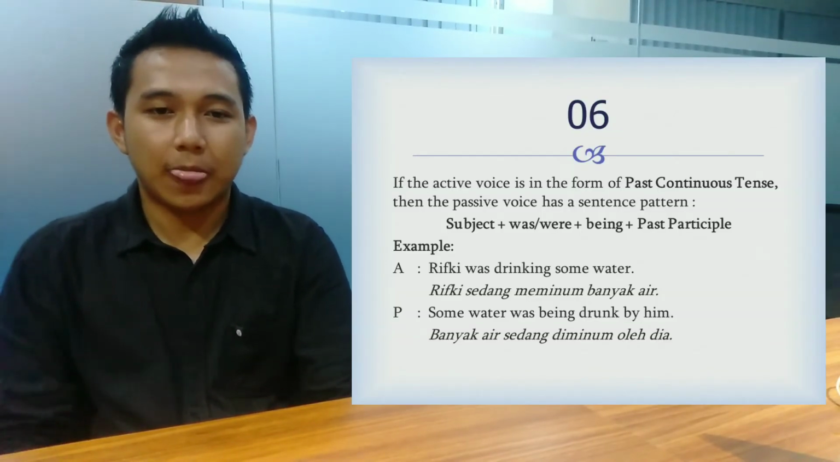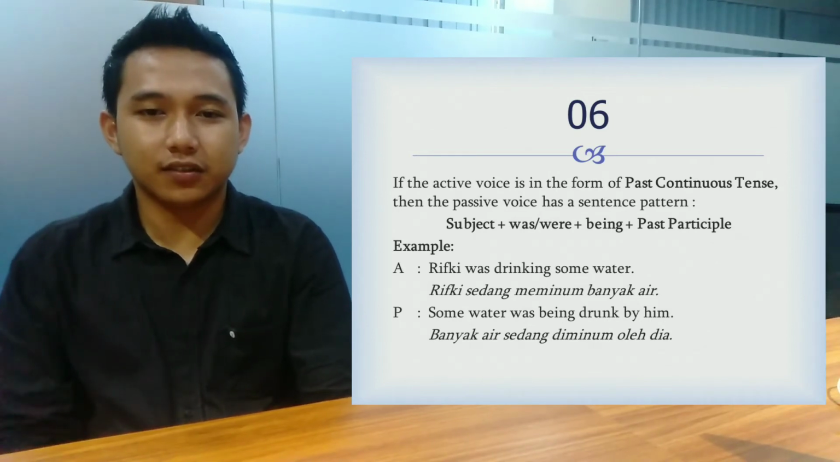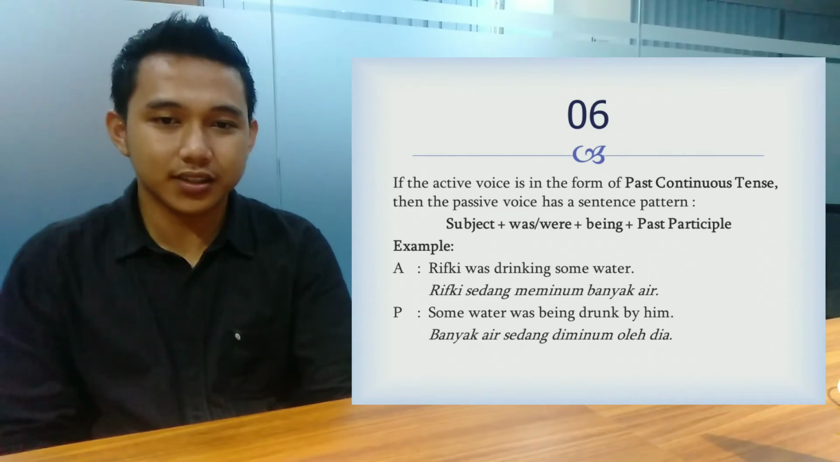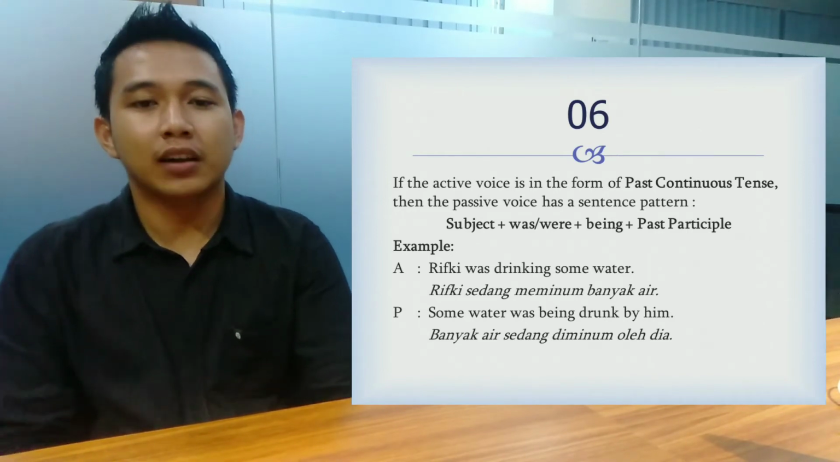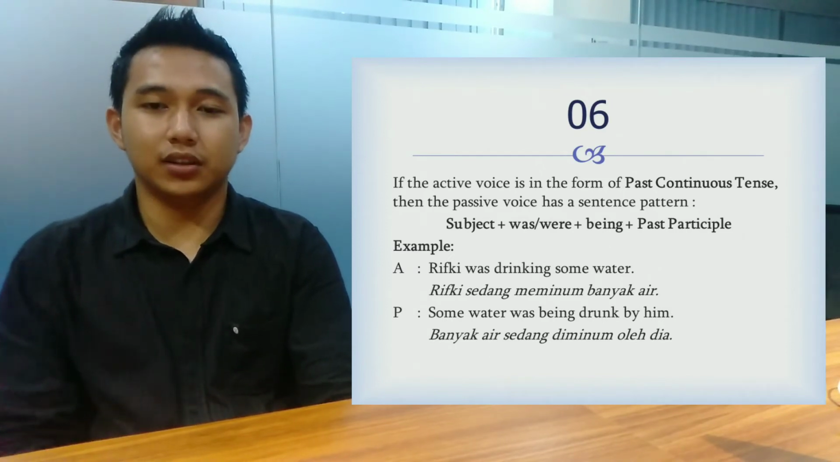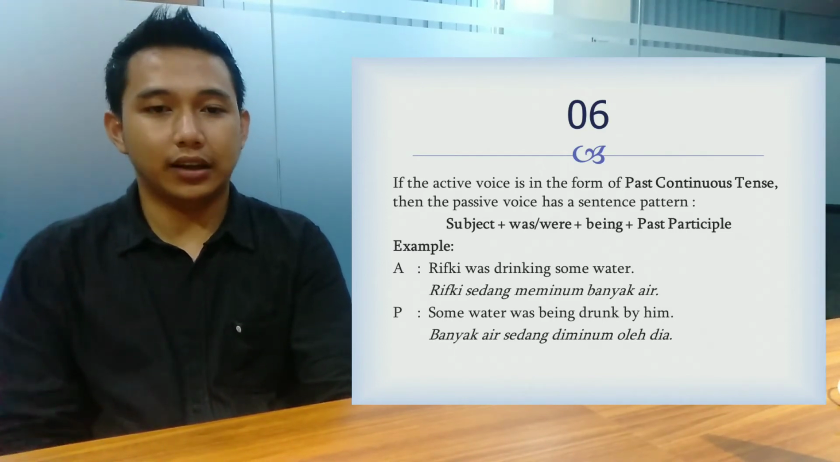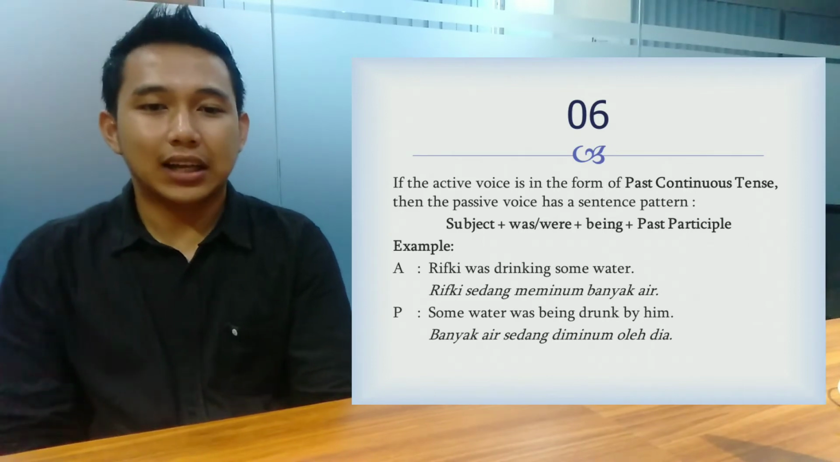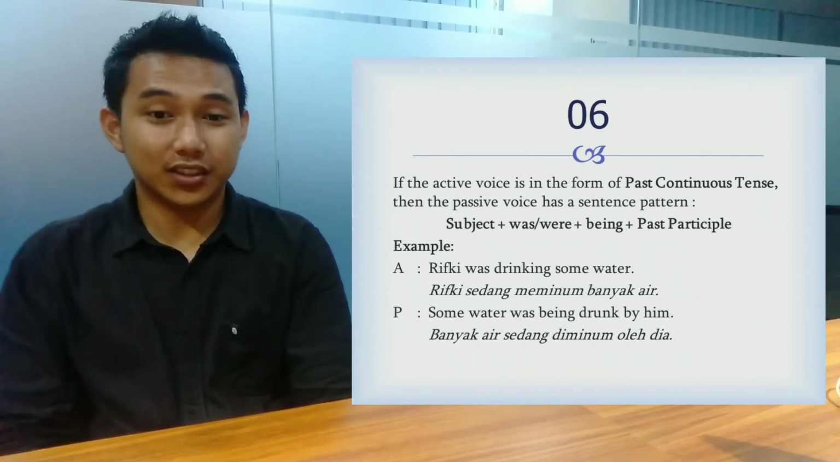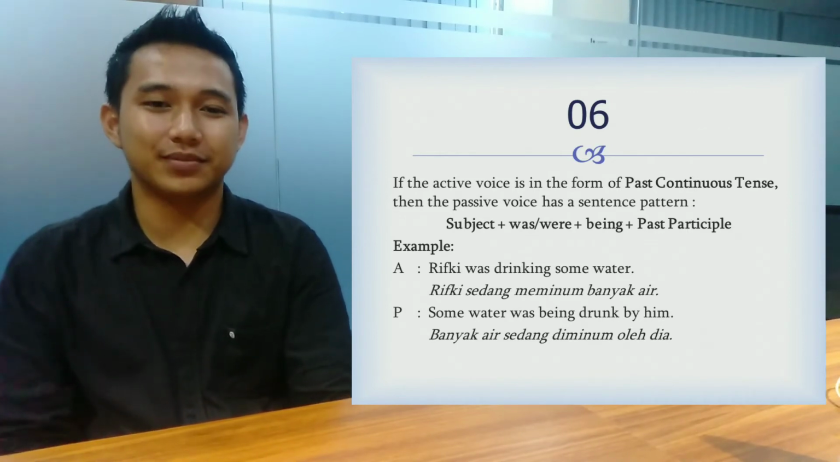Okay, next, 6. If the active voice is in the form of past continuous tense, then the passive voice has the sentence pattern: subject plus was or were plus being plus past participle. Example: Rifki was drinking some water. Some water was being drunk by him.